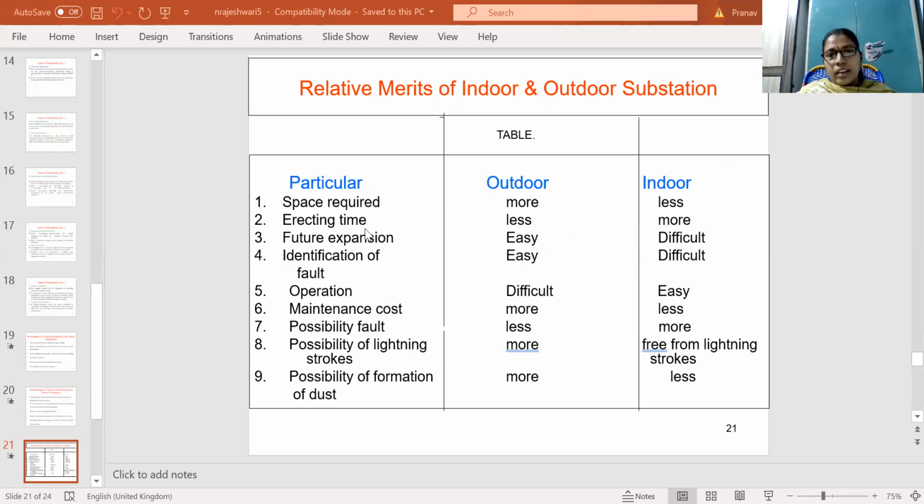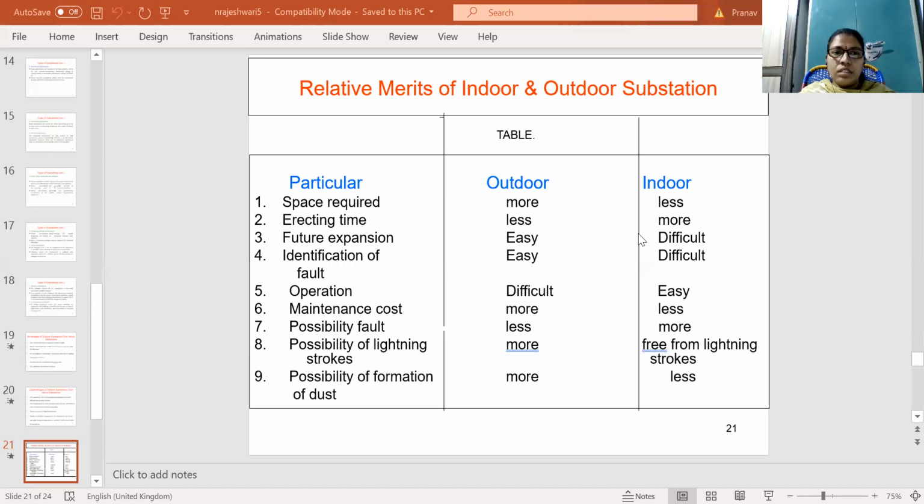And erecting time: the setup time is less for outdoor substations and more for indoor substations.